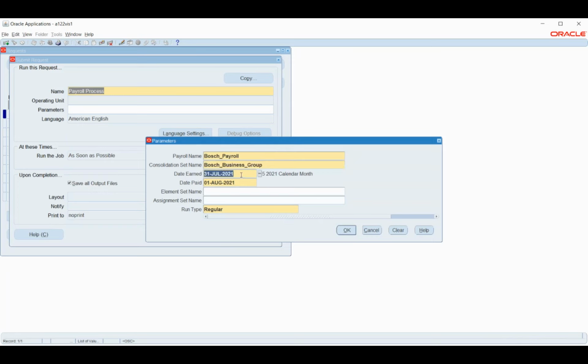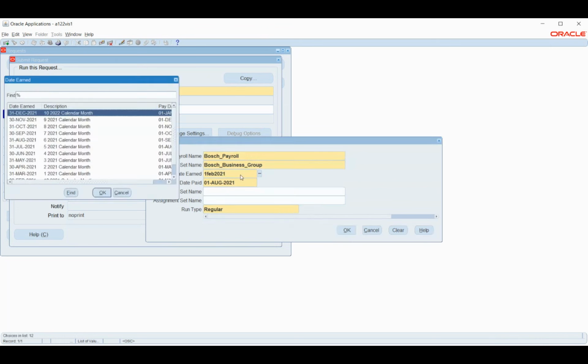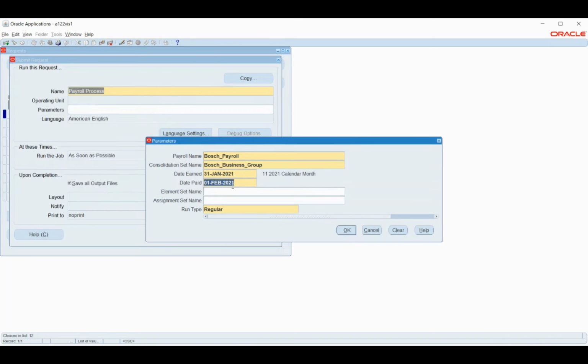Sir, for running batch pay, we need to use concurrent program only. Yeah, correct. Those are only for the purpose of individual employees. I would run an individual employee, for example, if I'm giving a bonus to this particular employee or a set of four employees.